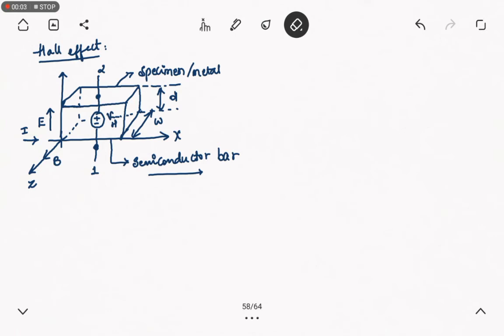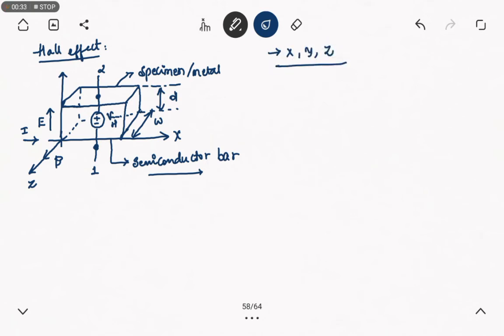Let us discuss one important topic, that is the Hall effect. We can observe the diagram here. We have used one semiconductor bar and we have three axes here, each with a different meaning. So now we shall discuss each and every corner of this diagram. Mainly this diagram has three axes: x axis, y axis and z axis.